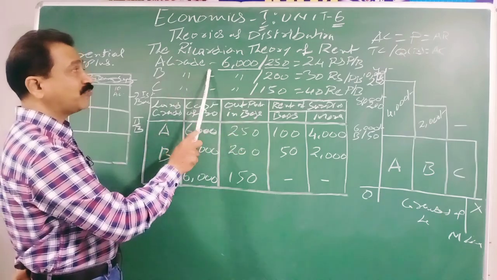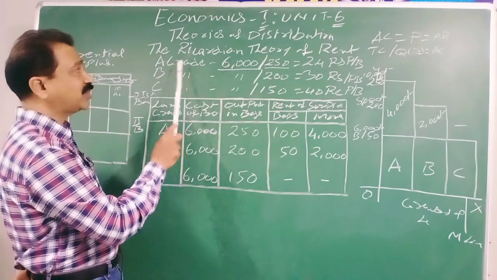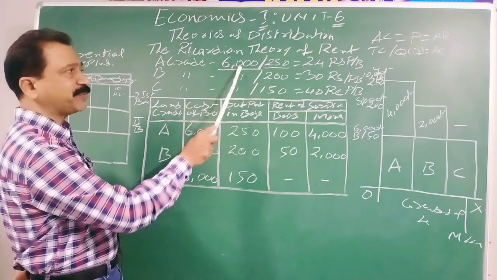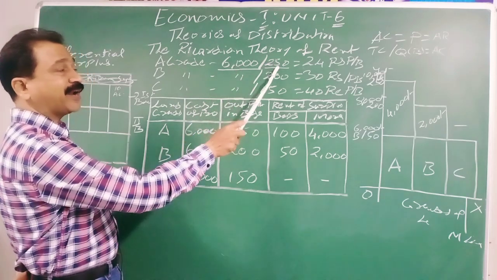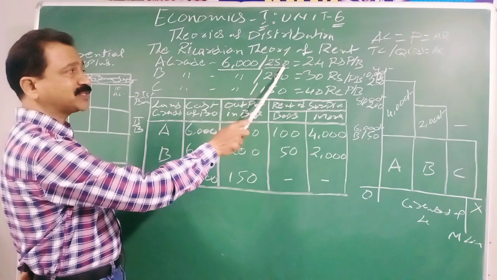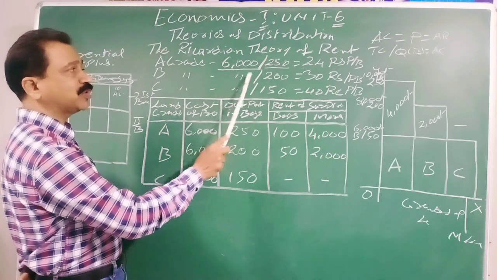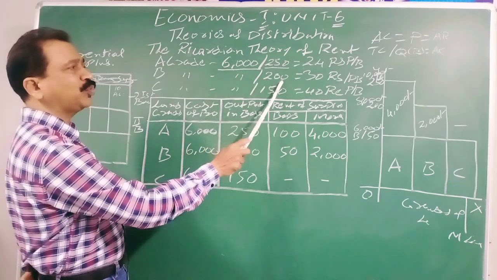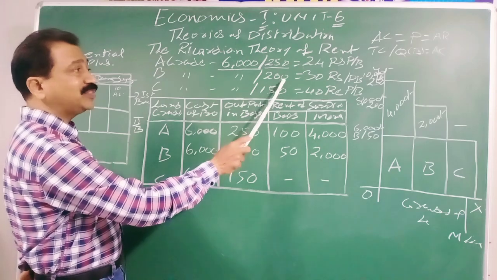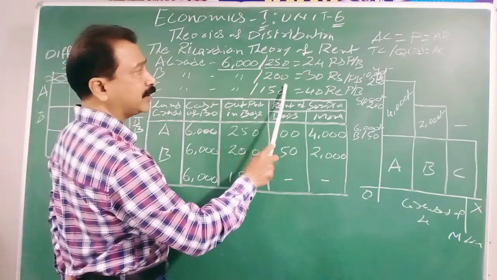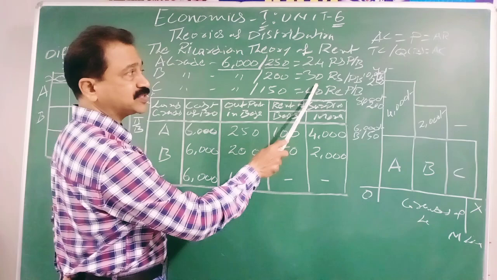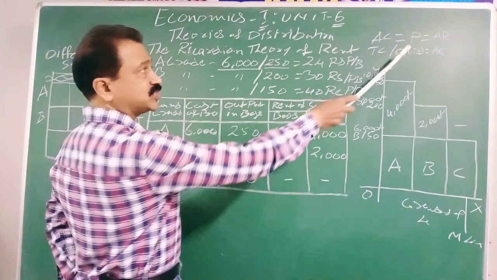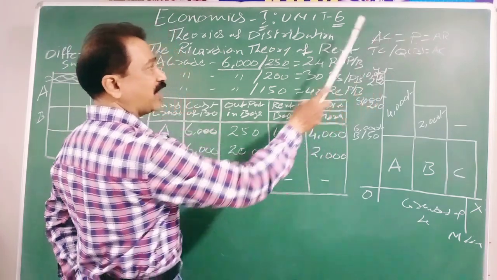So the first batch is the luckiest batch. They got the A grade land. Same expenditure, but A grade land people produced 250 bags, and B grade land people produced with the same expenditure only 200 bags. Now they also want to make their selling price, average revenue, equal to average cost.